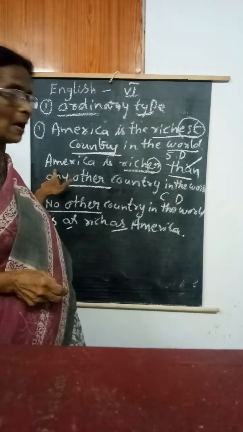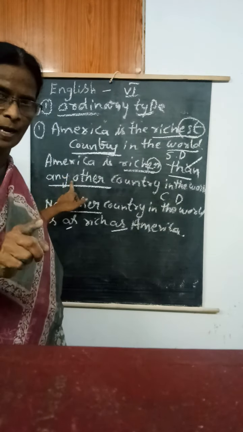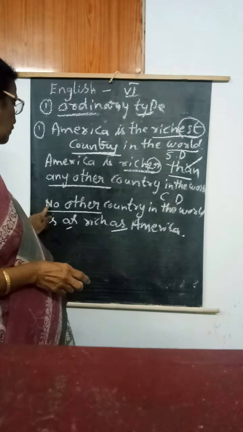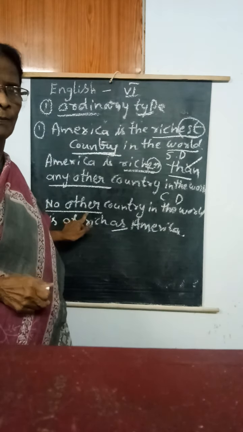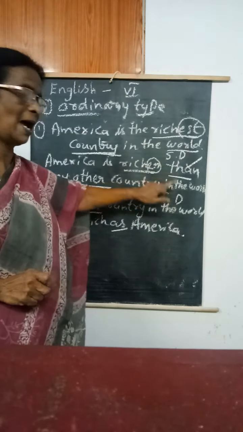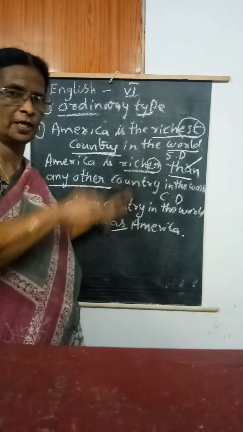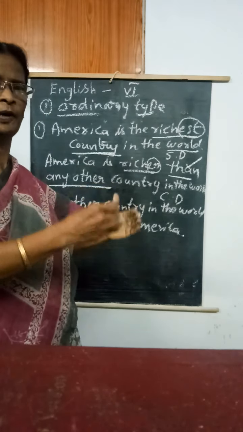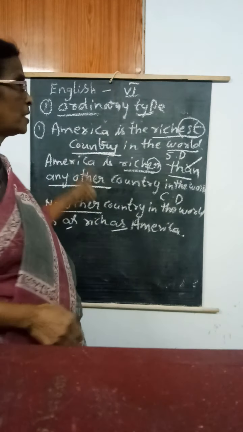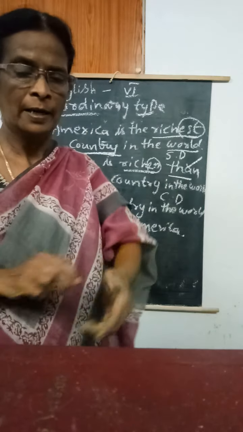In the comparative degree, after than, any other will come. Then the positive degree starts with no other. The main clue is the before the adjective, then in the comparative degree, as in the positive degree. These are the clues to identify superlative, comparative and positive. This is the ordinary type, the first type. Four types are there. I taught only number 1.